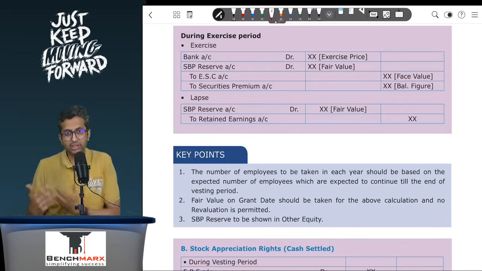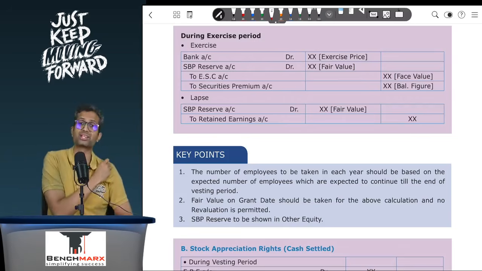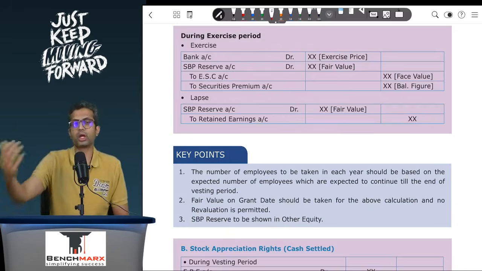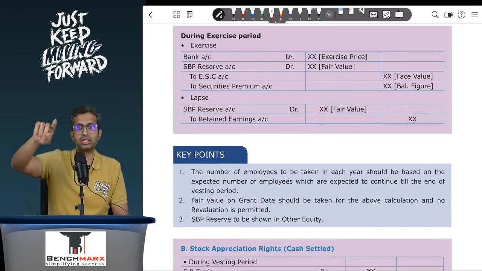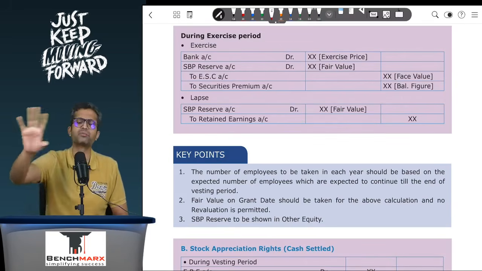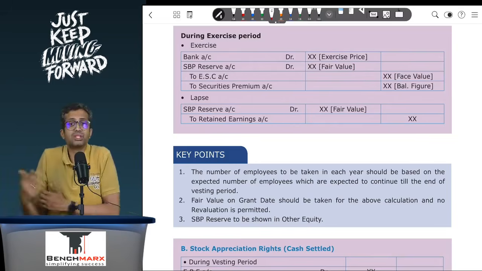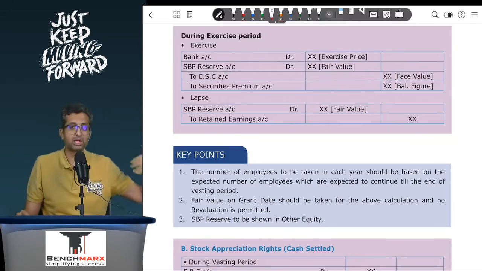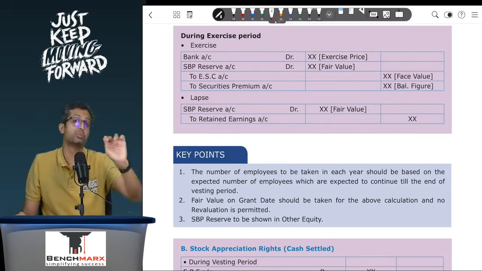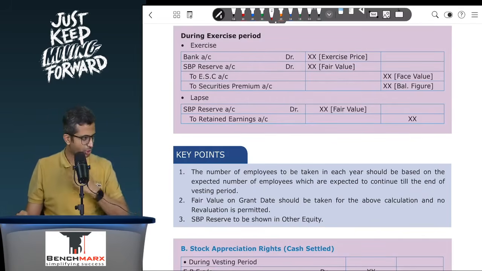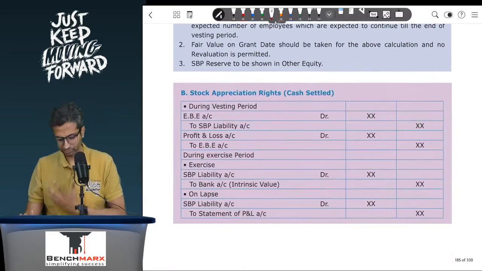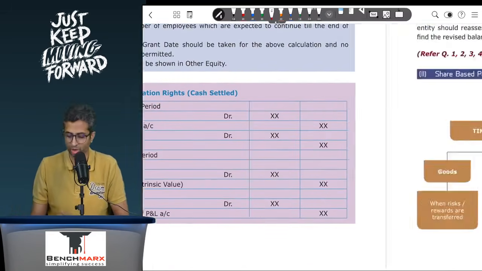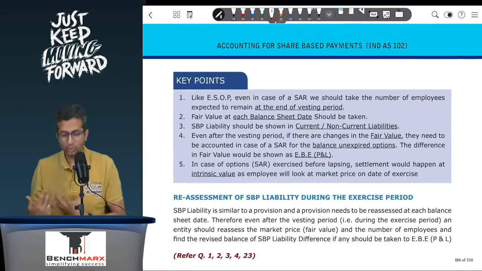Now in the next year, if these 2 employees exercise the option, and when they exercise, let us say the appreciation is even more, you have to pay 110, then SBP liability account debit 90 to bank 110, and the balancing figure of 20 will go to EB. However, if these employees do not exercise it and the options lapse, then SBP liability will be debited. But what will you credit? Well, we will credit P&L, not necessarily retained earnings, P&L, because it is a transaction with outsiders, not an owner to owner transaction. So these are the few important points.